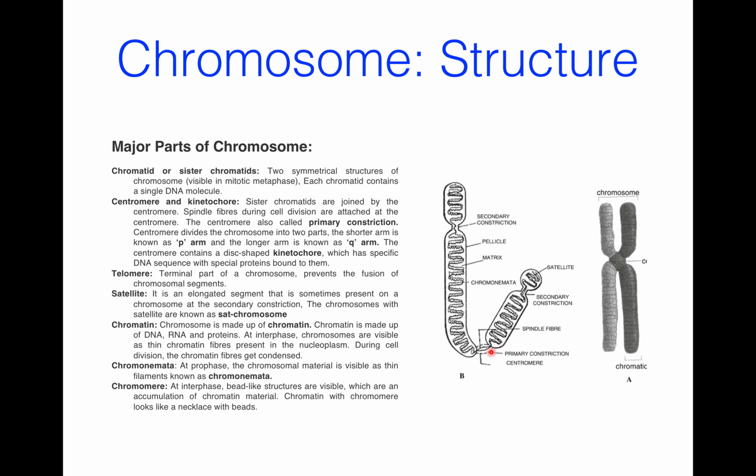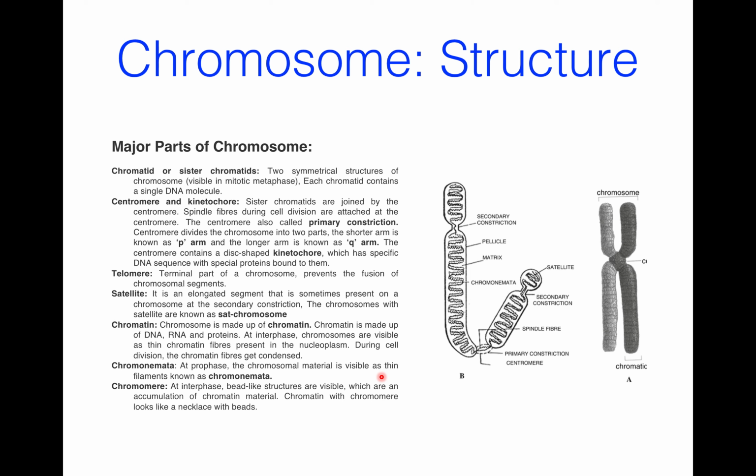The centromere contains a disc-shaped kinetochore which has a specific DNA sequence with special protein bound to it. Actually, kinetochores constitute the actual sites of attachment of spindles to chromosome during cell division. And centromeric DNA is also called alphoid DNA.